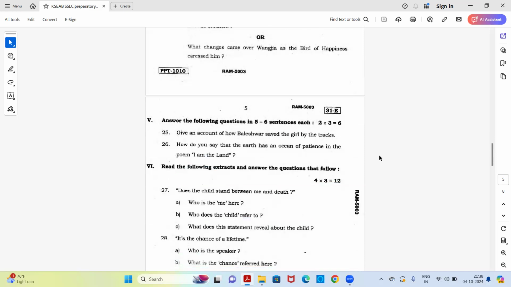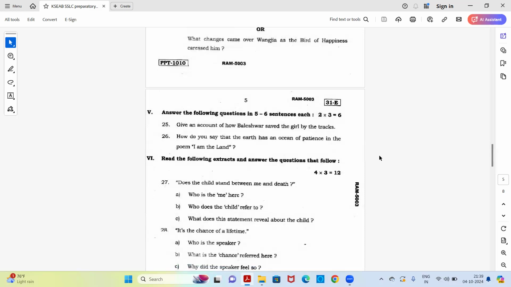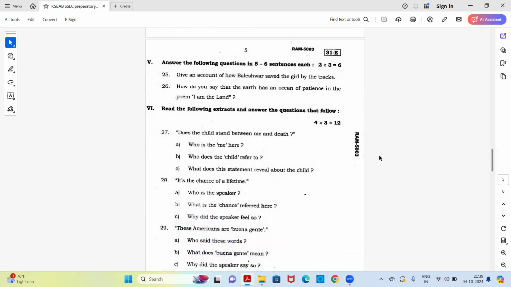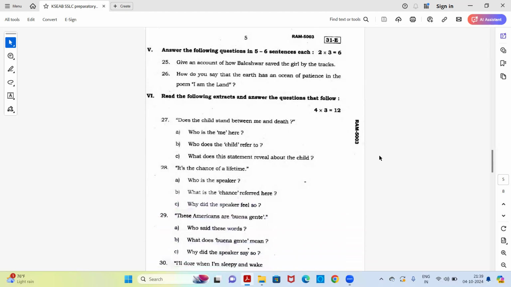So here you don't have any option. Both are compulsory questions. Give an account of how Baleshwar saved the girl by the tracks. How do you say that the earth has an ocean of patience in the poem I Am the Land? Next main. Read the following extracts and answer the questions that follow.